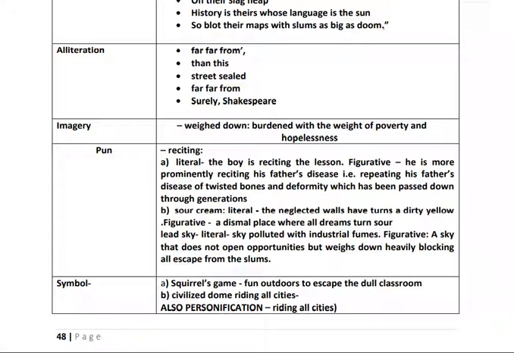And also there is an example of personification. I hope you understood all these literary devices which the poet has used in this particular lesson.